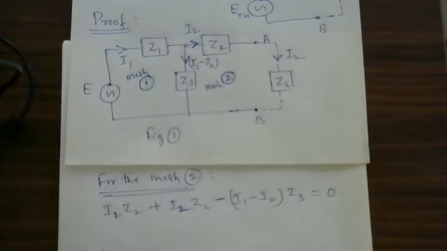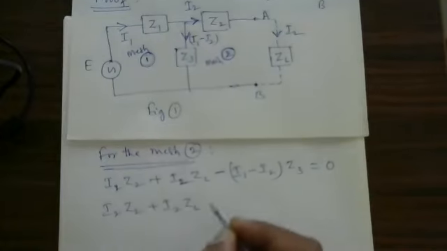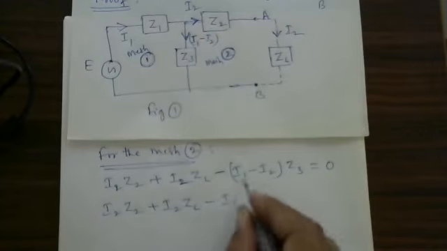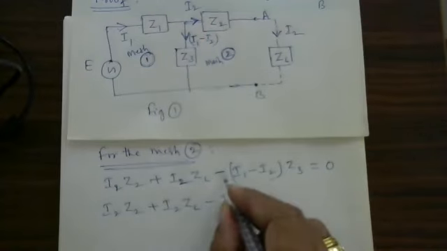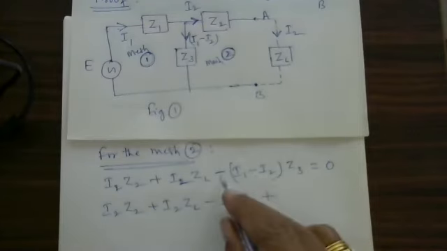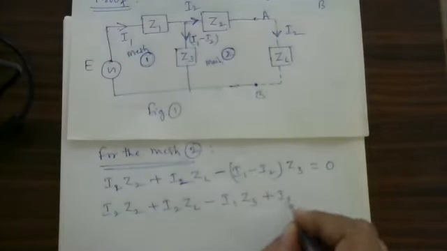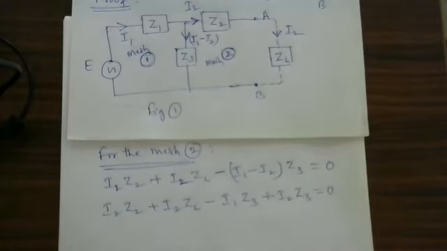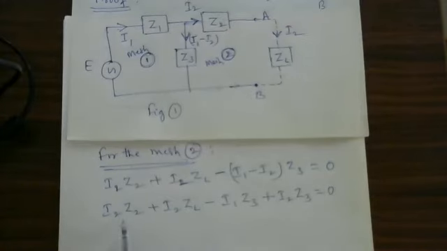Therefore, multiply this and rearrange it: I2 Z2 plus I2 ZL minus I1 Z3, minus into minus plus, I2 Z3 is equal to 0. Now I2 is a common factor in three terms.